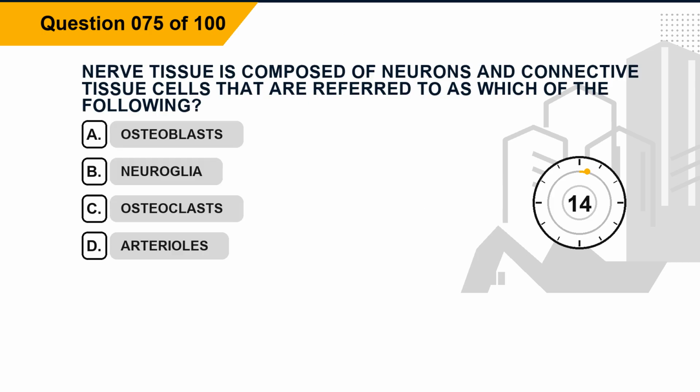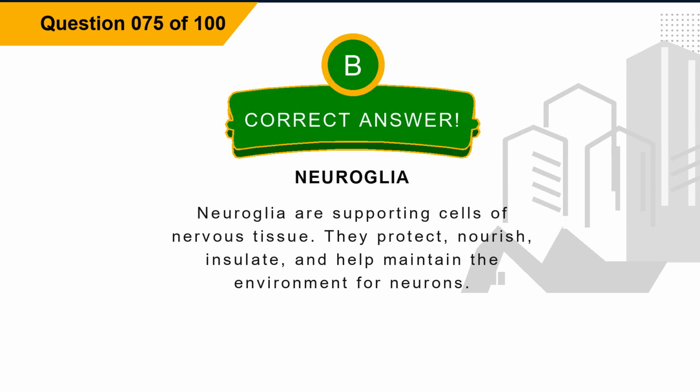Question 75. Nerve tissue is composed of neurons and connective tissue cells that are referred to as which of the following? Option A. Osteoblasts. Option B. Neuroglia. Option C. Osteoclasts. Option D. Arterioles. The correct answer is option B. Neuroglia. Explanation. Neuroglia are supporting cells of nervous tissue. They protect, nourish, insulate, and help maintain the environment for neurons.